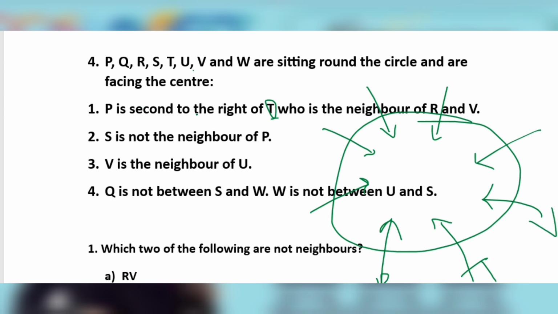And P is second right to T. First right is V and second right is P. V is the neighbor of U. V is the neighbor of U, means R comes here and V comes here.